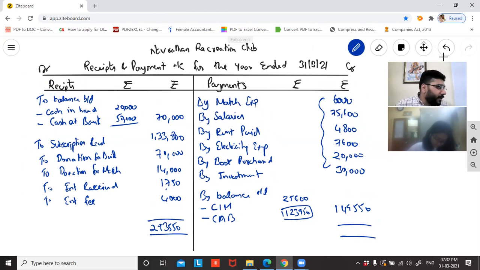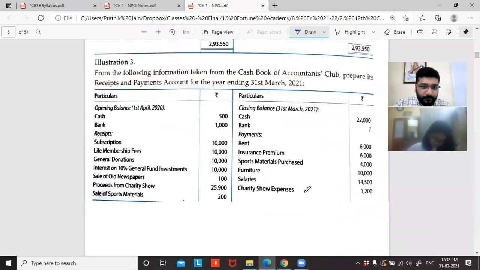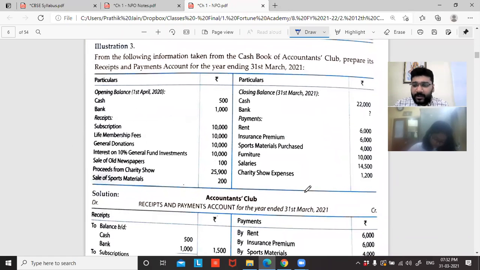So guys, all those who have done with your illustration 2, please head towards illustration 3 and do it. I'll show the question here. Guys, all those who have still not purchased the book, please purchase the book. Very, very important. Without this book, we cannot work it out. So please get the book at the earliest.